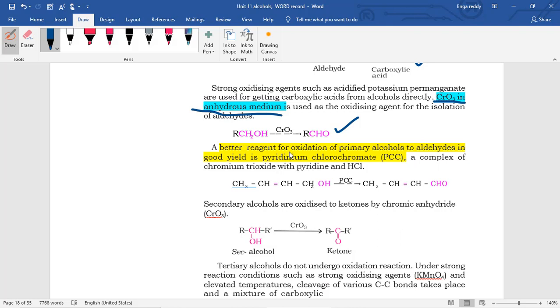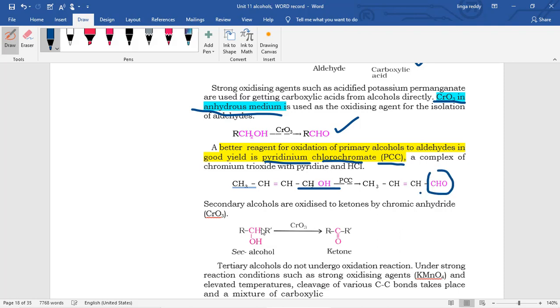Some other good reagents are PCC. PCC means pyridinium chlorochromate. It is a good oxidizing agent for primary alcohols to aldehydes. You can see here, this is the primary alcohol, removal of 2 hydrogens, then forming aldehyde.